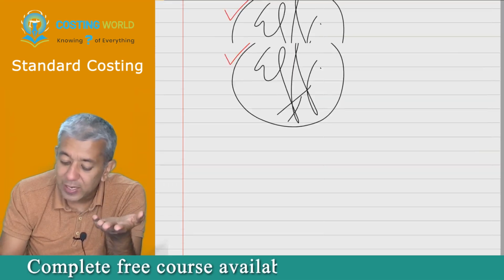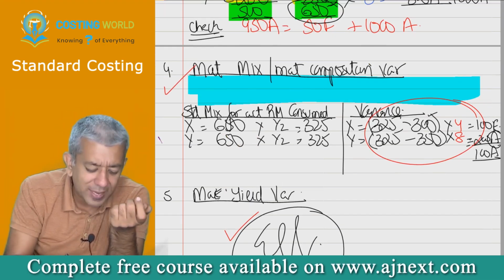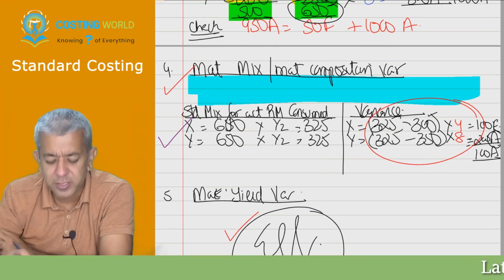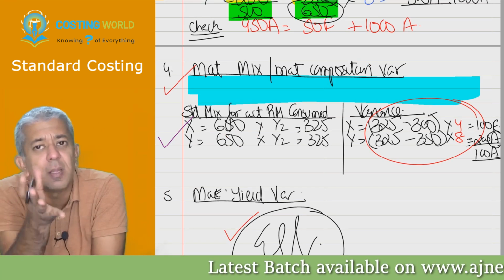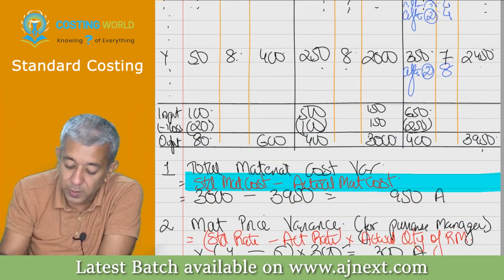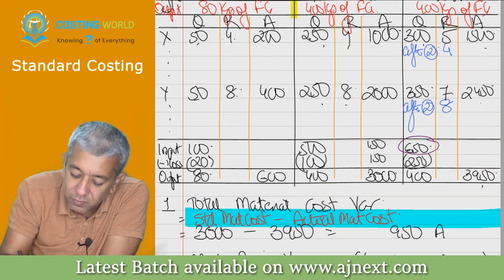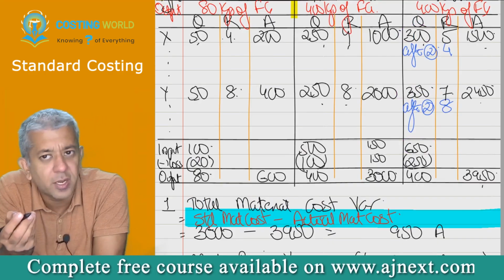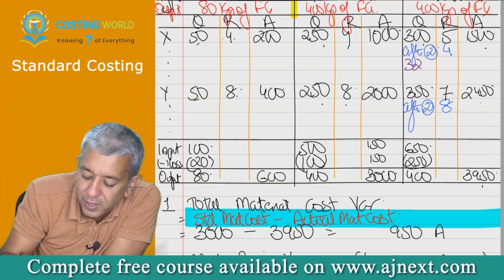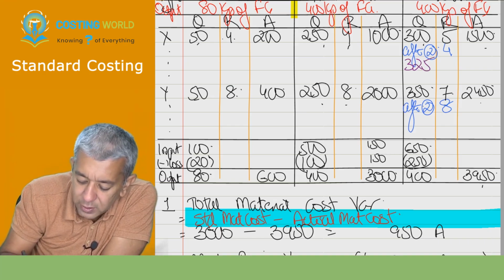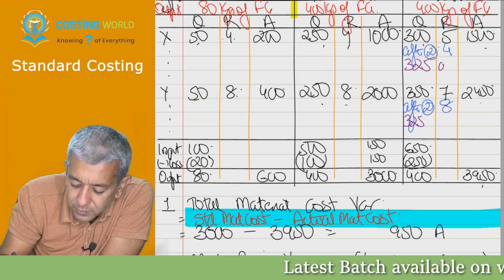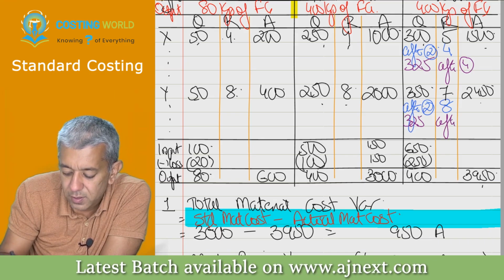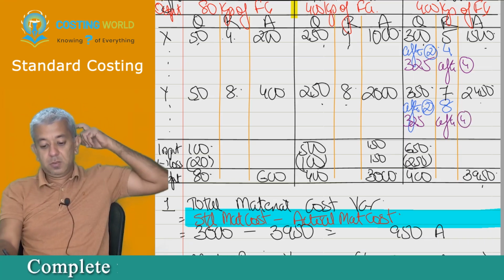I have blamed that guy for the ratio. Sir, when have you blamed? Calculating a variance means blaming only, boss. So after your mixed variance, there should be no difference in the mix. So therefore, in this particular case, 650 earlier was in any stupid ratio, but we have blamed that particular person for that ratio part. So now the 650 breakup will be 325, 325. Write down: this is after fourth variance. After fourth variance.